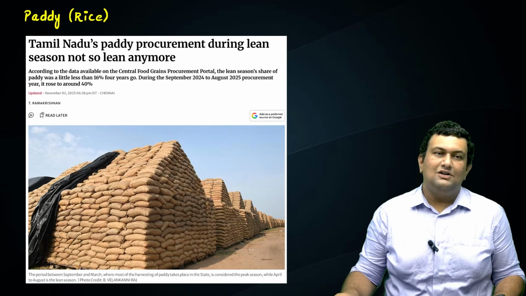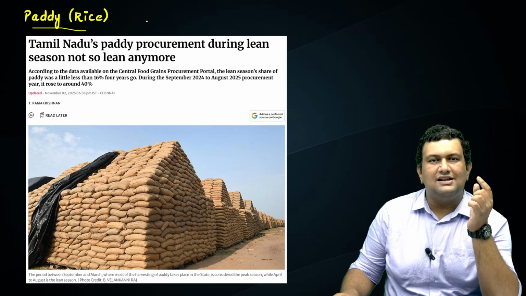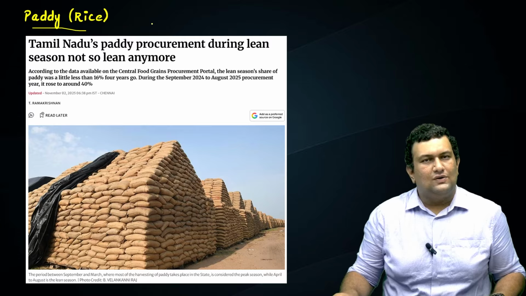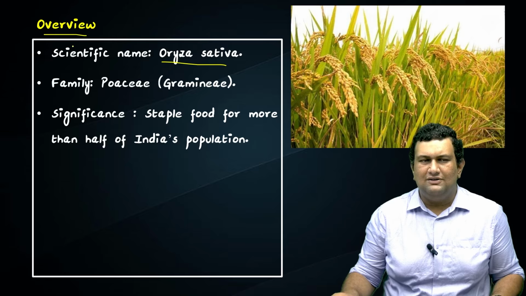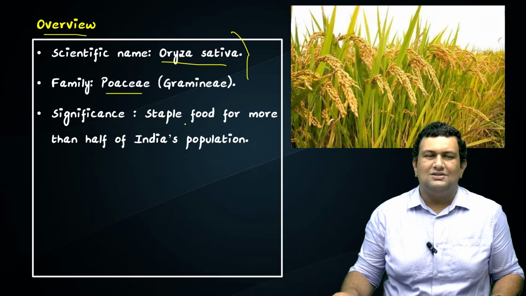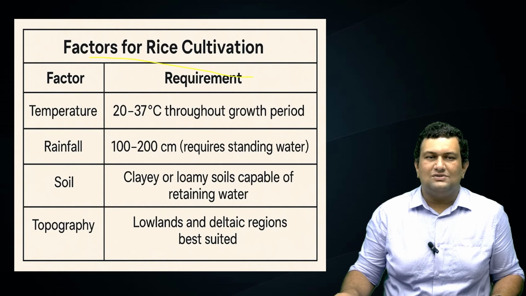In this article, we'll be seeing about the paddy, that is rice. Paddy is the rice grain with the husk. So we'll get into this topic. We'll see its overview. Its scientific name is Oryza sativa and it's in the family of Poaceae. Sorry for this pronunciation. It's a staple food for more than half of India's population. It's an important one. So we'll see the factors for rice cultivation.